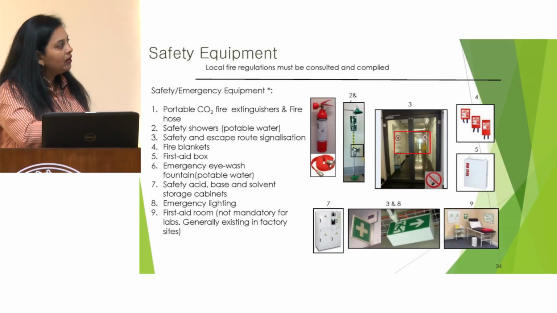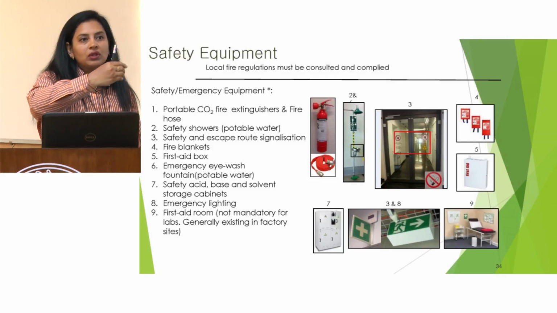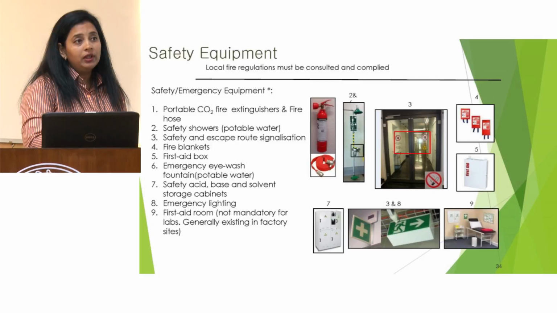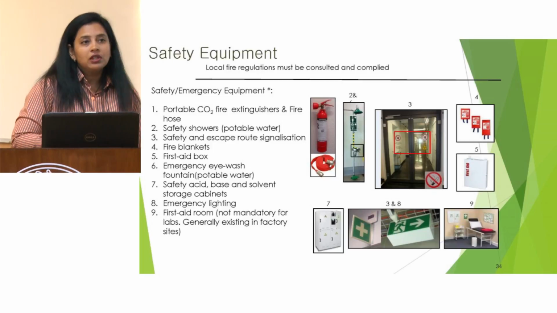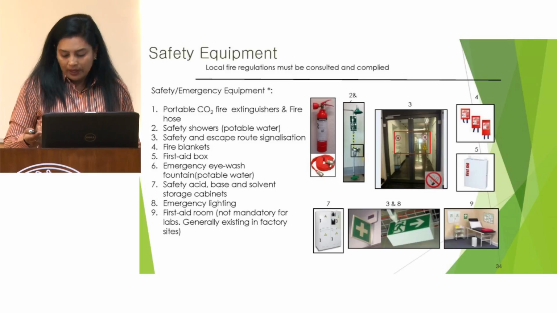So these should be self-illuminated ones, so that it's very easy for a person to recognize where the escape route is. And if possible, in certain labs, if it's a factory laboratory, then a first aid room is available. It's not mandatory, depending upon your requirement.